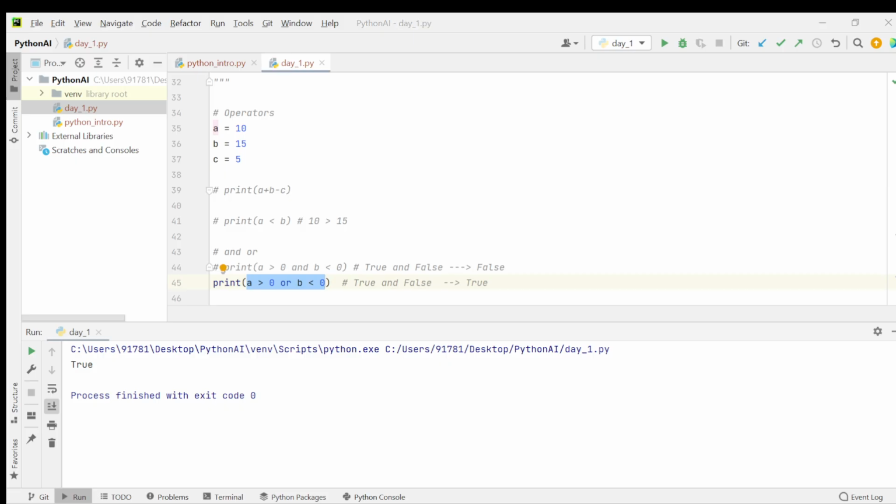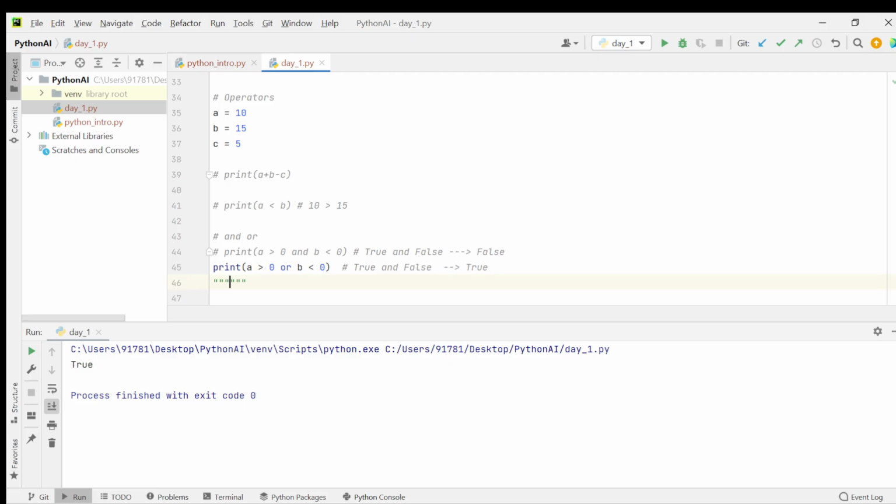Please add a comment if you don't understand these logical operators. Let us comment everything.